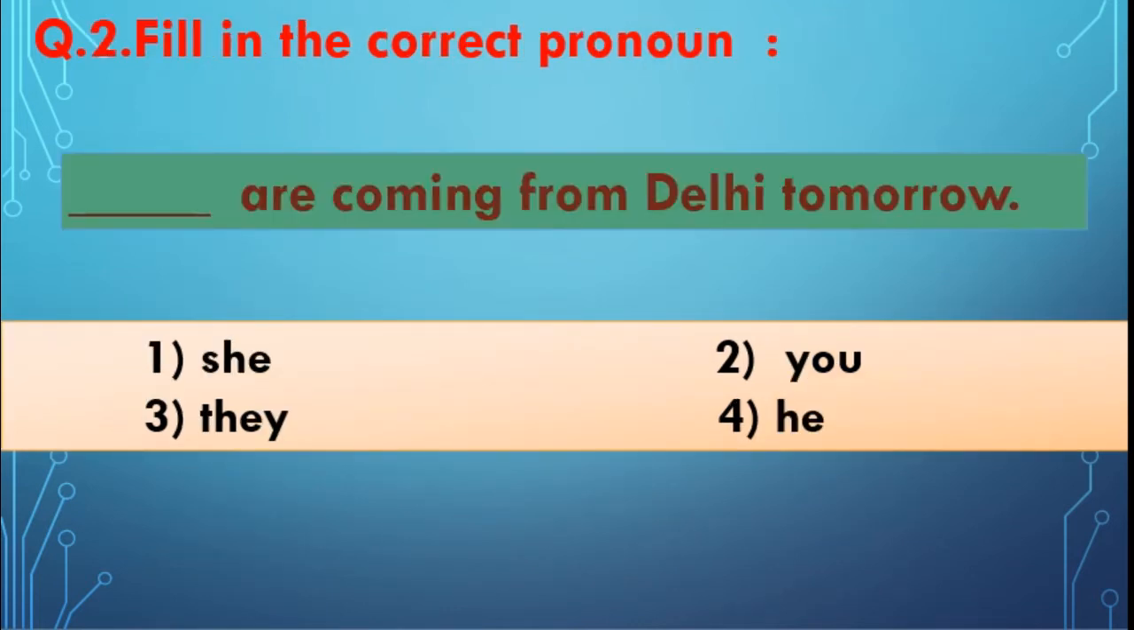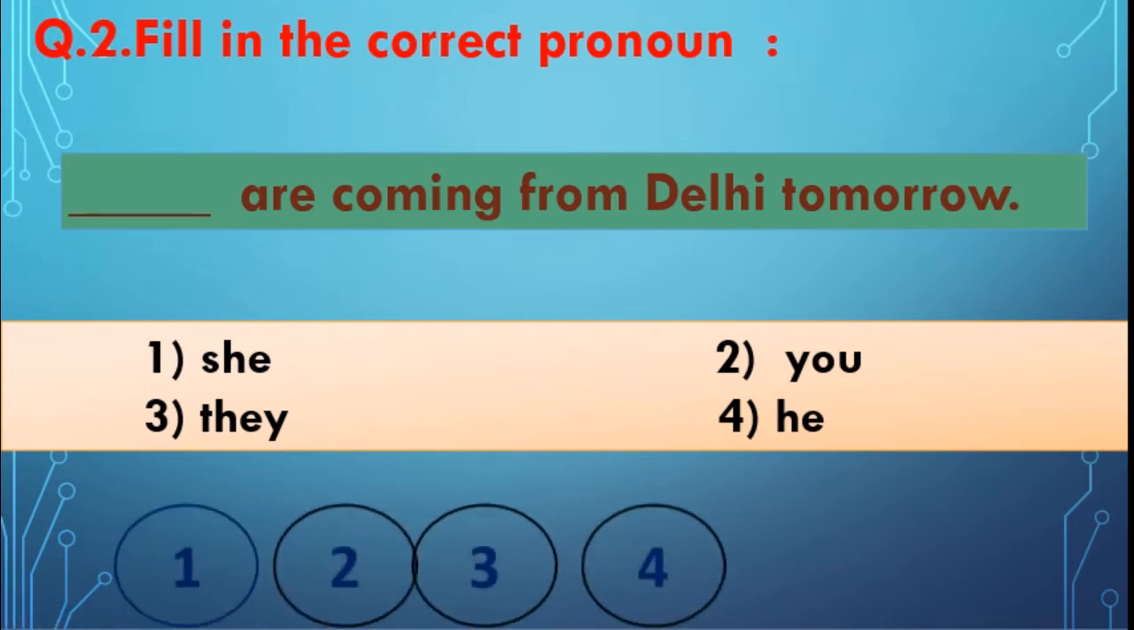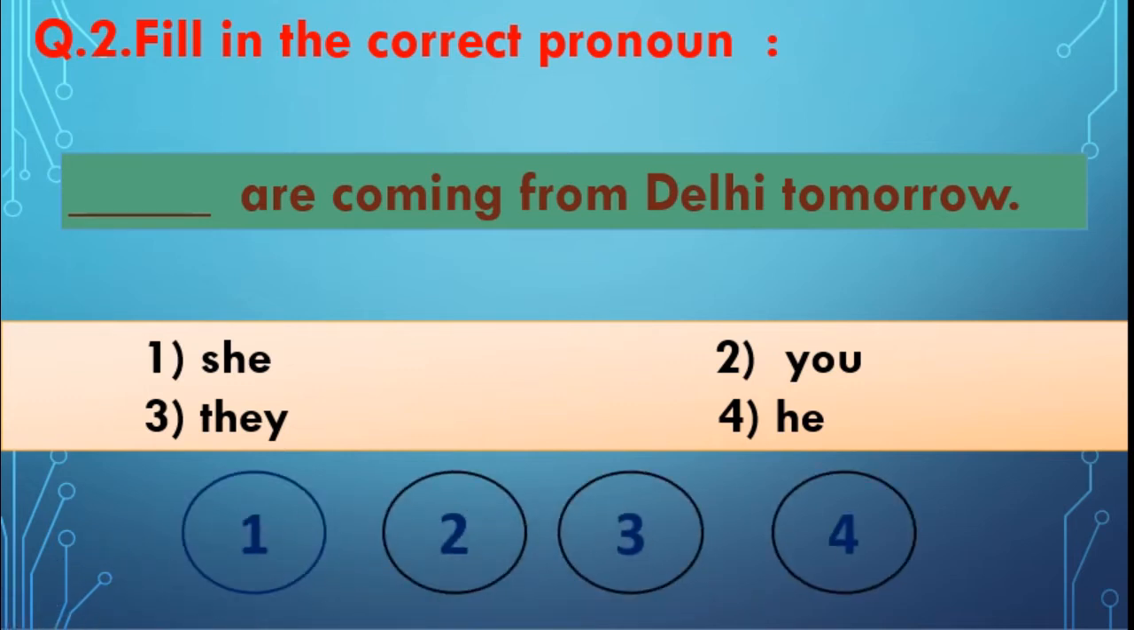Next, fill in the correct pronoun. Here we have to select the correct pronoun from the given options. Dash are coming from Delhi tomorrow. 4 options are she, you, they, he. Yes, you have to darken the proper answer. What is the answer? Dash are coming from Delhi tomorrow. Means this is a plural sentence, correct? So what is the answer?